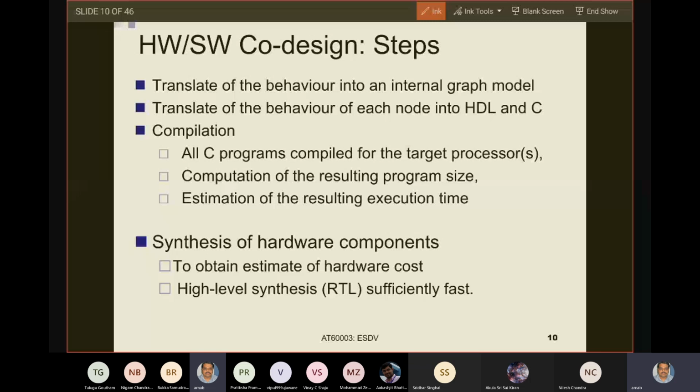But the first step in design, as we discussed last day, is that the model ultimately boils down to a task graph representation, where the tasks are code blocks, and it is a graph. Why is it a graph? Because you show interconnection between code blocks. The flow of control between code blocks gives the total functionality.